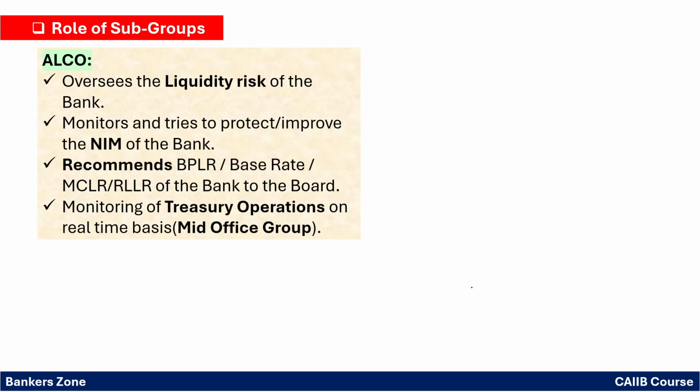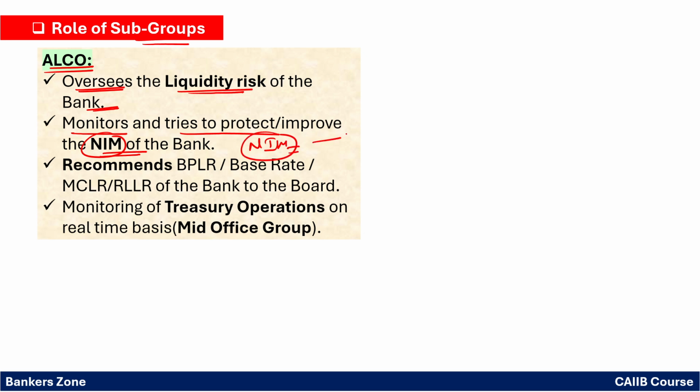Okay. Now next is what? The ALCO. We will study the role of the subgroups. So first is the ALCO. ALCO is nothing but the Asset Liability Committee. So basically that group oversees the liquidity risk of the bank. They monitor and try to protect and also improve the NIM. NIM is what? The net interest margin of the bank. What is net interest margin?